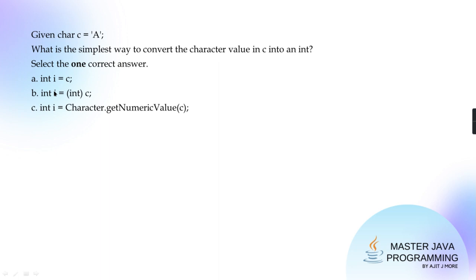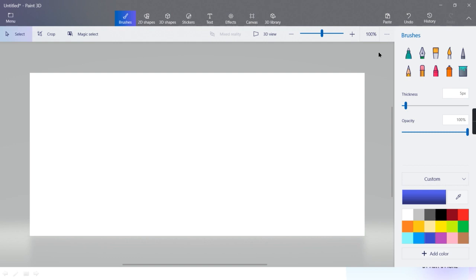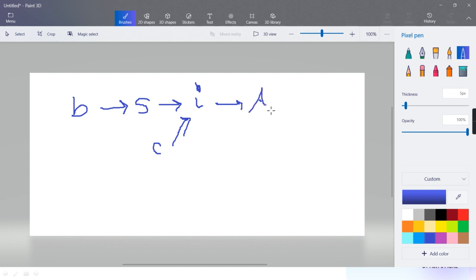If you recall the chain which I gave you: the minimum is byte, then byte gets promoted to short, short gets promoted to integer, and character also is promoted to integer. So all these are ultimately going to convert to integer, and then you get long, then float, and then double.